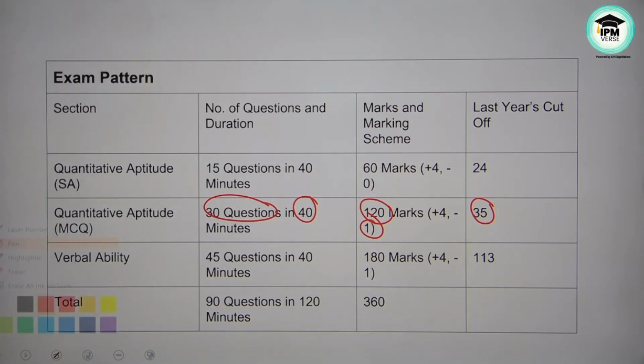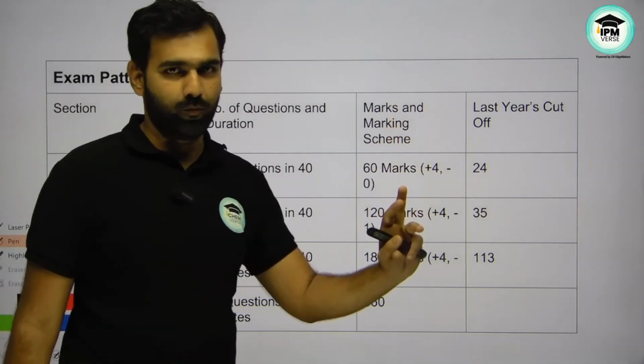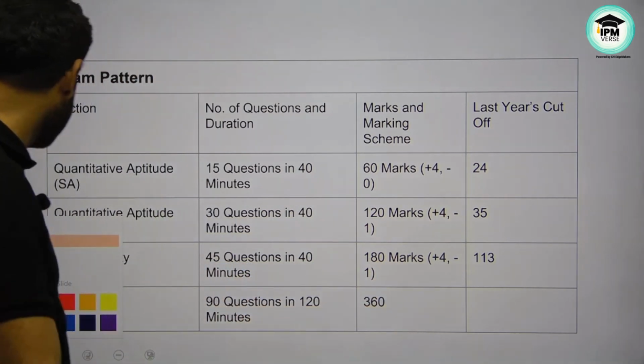I hope you are realizing the questions are very challenging. Imagine, out of 60, only 24 was the cutoff. Out of 120, 35. I hope you are understanding the reason very clearly.